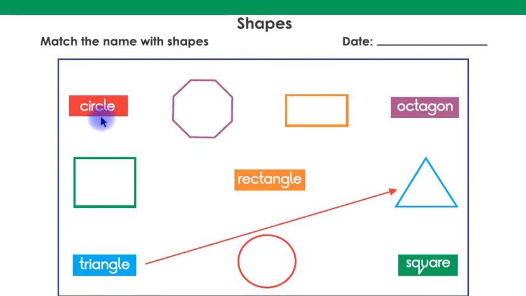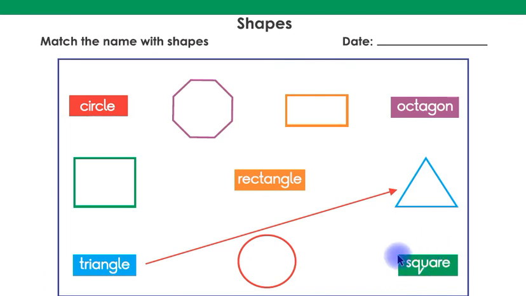This is circle in name and this is circle in shape. Children, you have to match this circle in name with this circle in shape with a straight line. This is rectangle in name, children, and this is rectangle in shape. Children, now you have to match this rectangle in name with this rectangle in shape with a straight line.